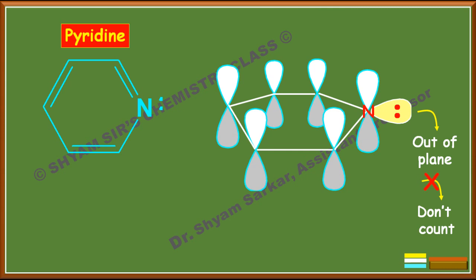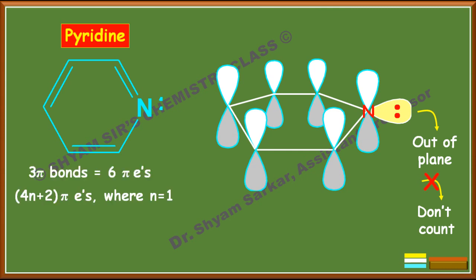If you count these 3 pi bonds, 6 pi electrons means it is matching with the 4n plus 2 pi electron system where n equal to 1. So this is aromatic. So pyridine is aromatic and we shall not count this lone pair on the nitrogen atom because it is completely out of plane. Okay, because this out of plane lone pair will not participate in the conjugation with the pi bonds.